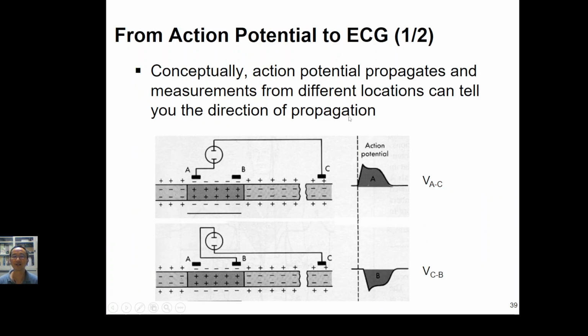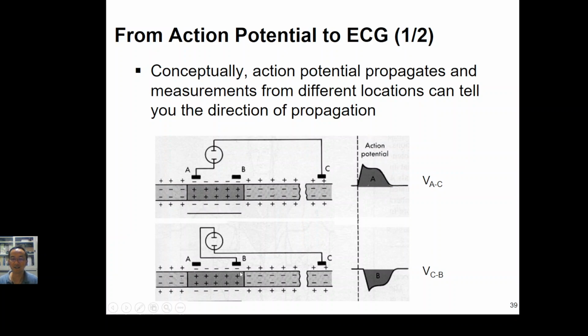So here is just to let you know that if here is the cardio cell, and we have an oscilloscope to measure the potential here, it will have this VAC graph.